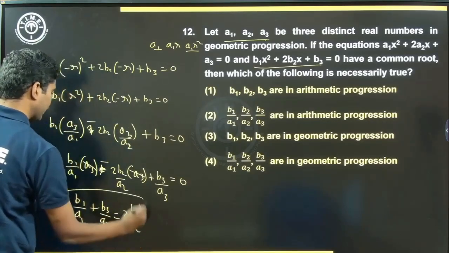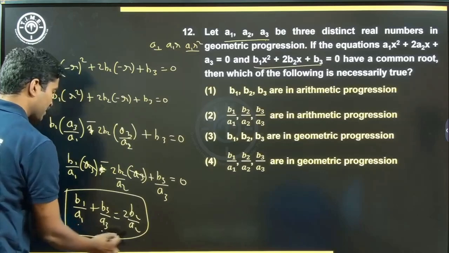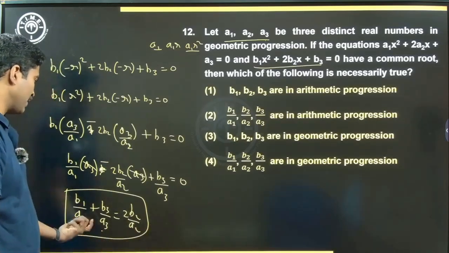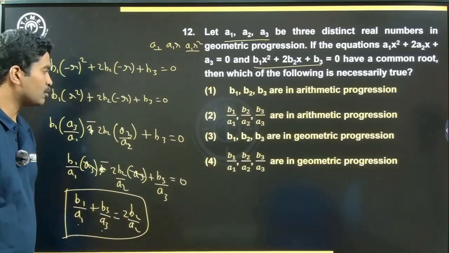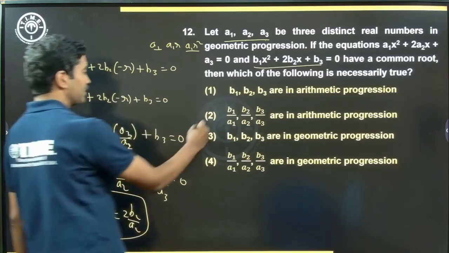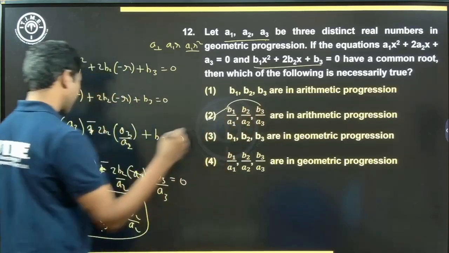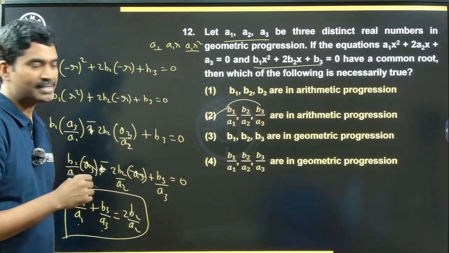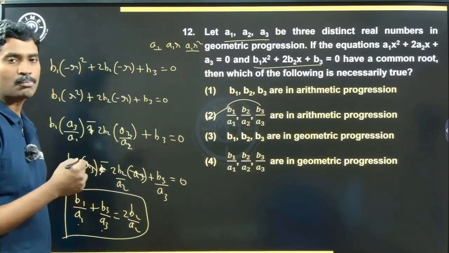So what do we have? A plus C is equal to B. So b1 by a1, b3 by a3 and b2 by a2 are in an arithmetic progression, right? The sum of the first term and the third term is equal to twice the second term. So that's option 2.